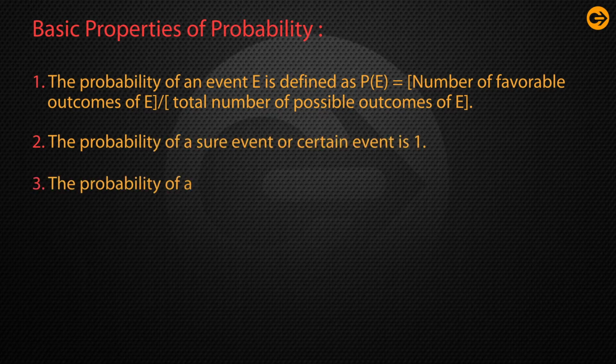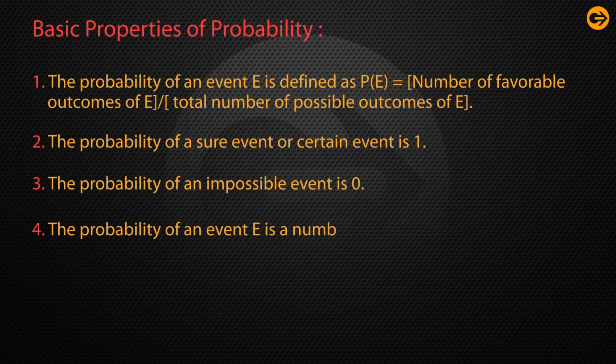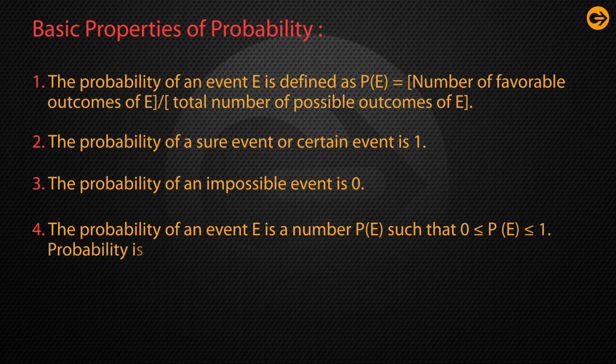The probability of an impossible event, that means not possible, is 0. The probability of an event E is a number P(E) such that P(E) lies between 0 and 1. Probability is always a positive number.